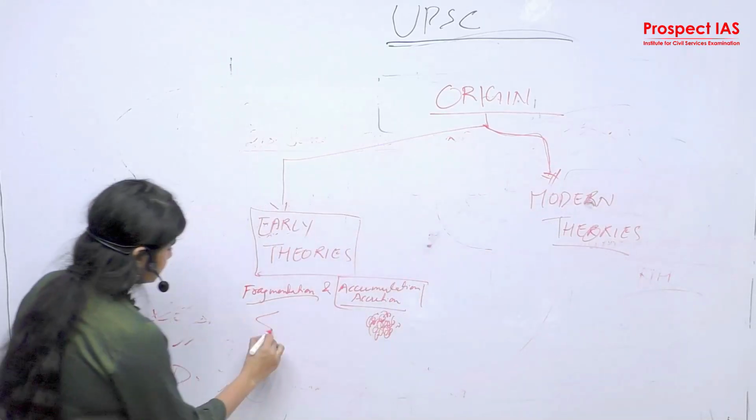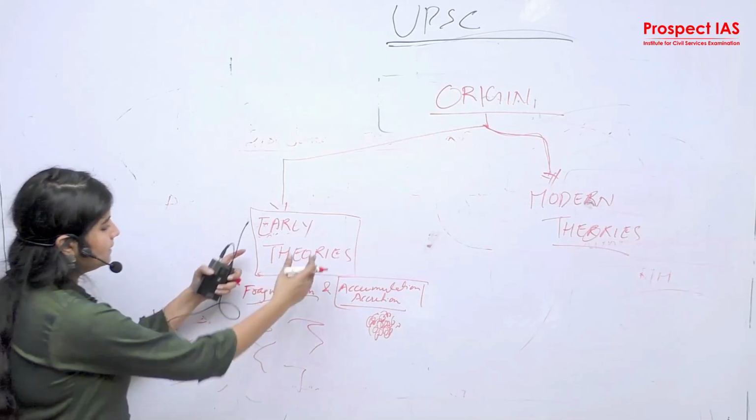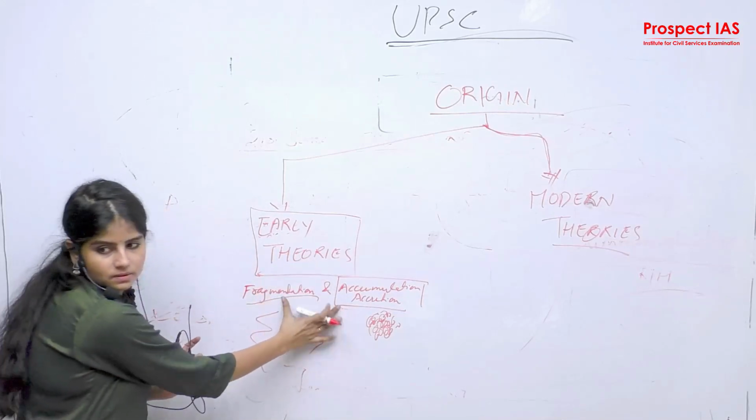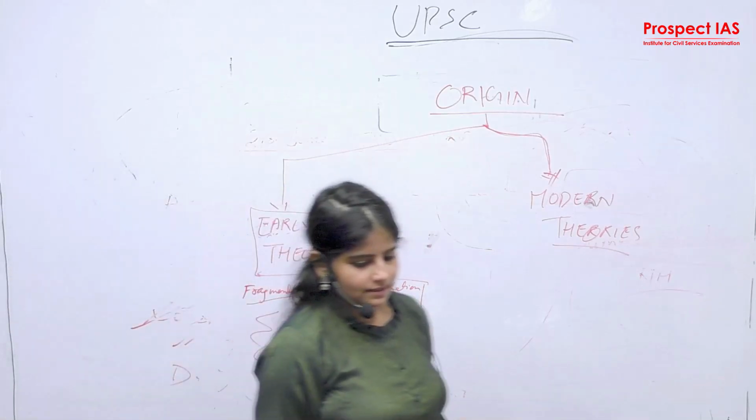Fragmentation means break and explosion. So early theories basically are described by these 2 common words, fragmentation and accumulation.